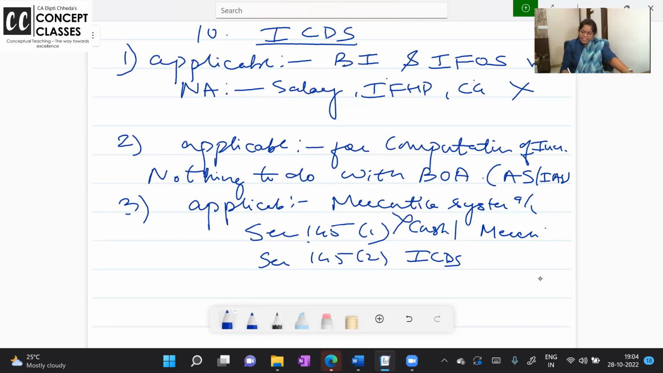If you are following the cash system, you record income only when you receive. Right or not? But in the mercantile system, you record income on due basis. So if you are following the mercantile system, ICDS is applicable. So the gist of all the 3 points is ICDS is applicable if you maintain books of accounts with the mercantile system, that too only for computing your business income and income from other sources. Clear to all of you, these 3 points?